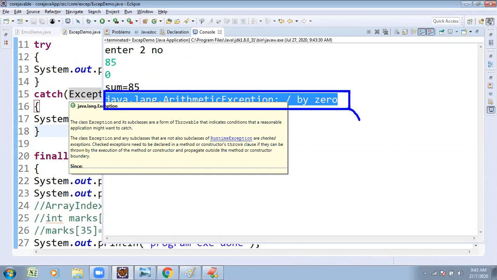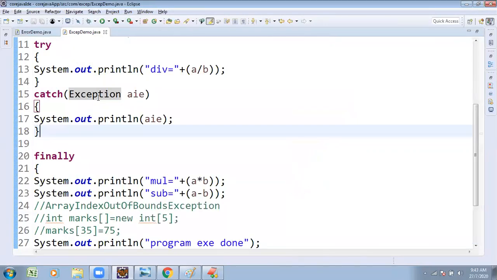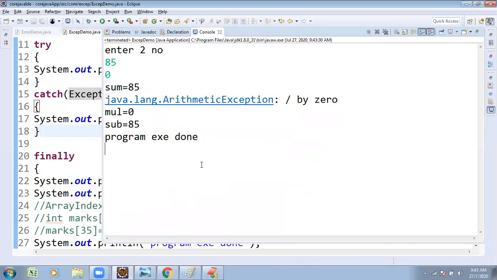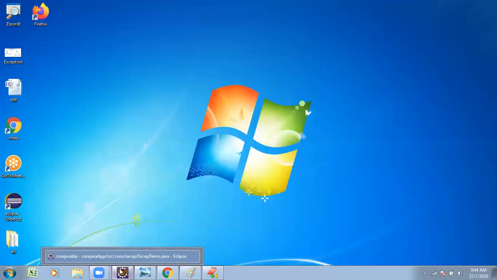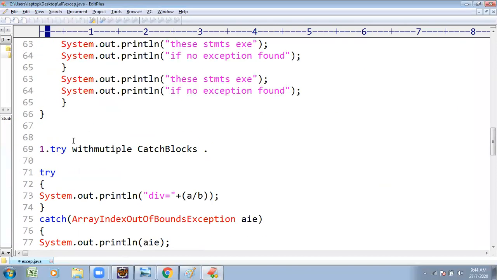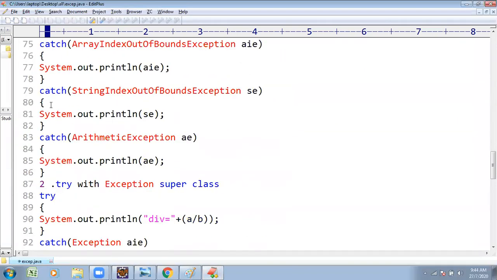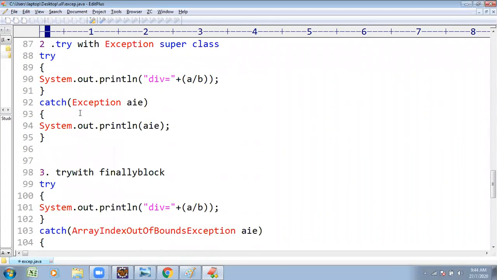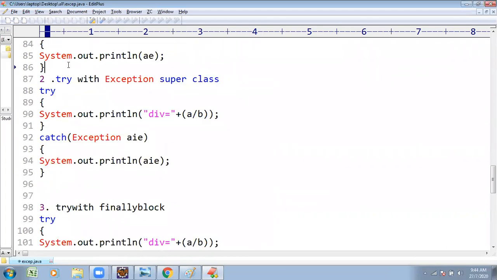If the catch block is not matching, at the end the exception is going to be shown. If matching, it shows the exception on that line only. If not matching, the exception is shown at the end. That's the procedure we follow for exception handling. To handle the exception, the suspicious code under the try block may be caught by one or more catch blocks or by using the exception superclass.